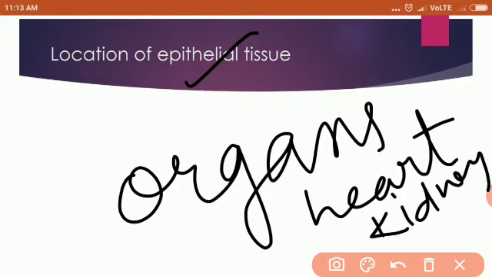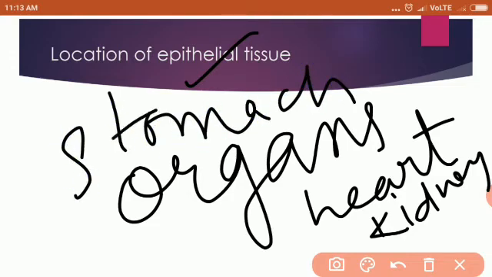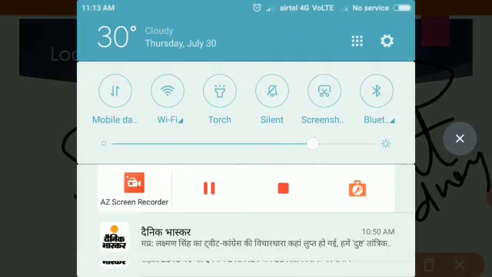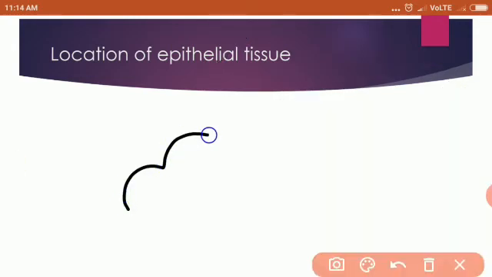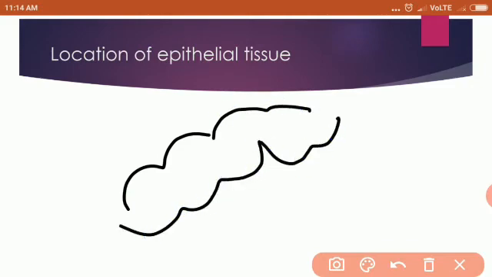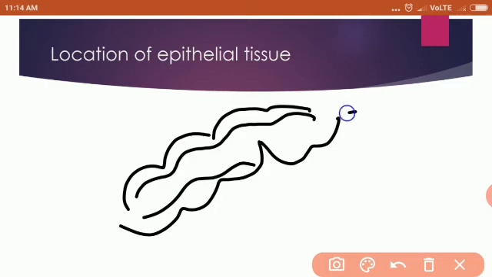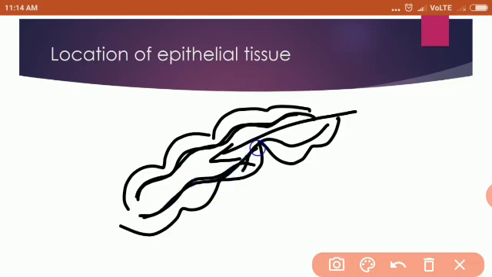Understood? And then some of the organs are hollow from inside, like an internal lining is there, like in the stomach. When food goes inside, it should be like a bag, of course. So the food will go inside. Then intestines are there. This is your intestine. Inside also it should be hollow to let the passage for the food. So now the internal area of it should also be protected. And what will protect it? Epithelial tissue. So now I think you better understand where epithelial tissues are present, isn't it?